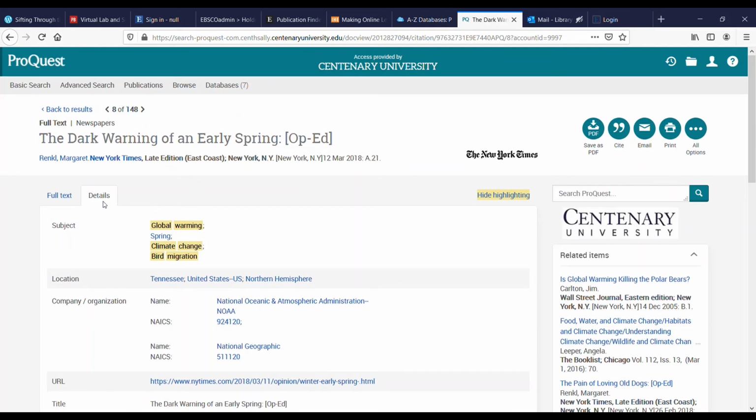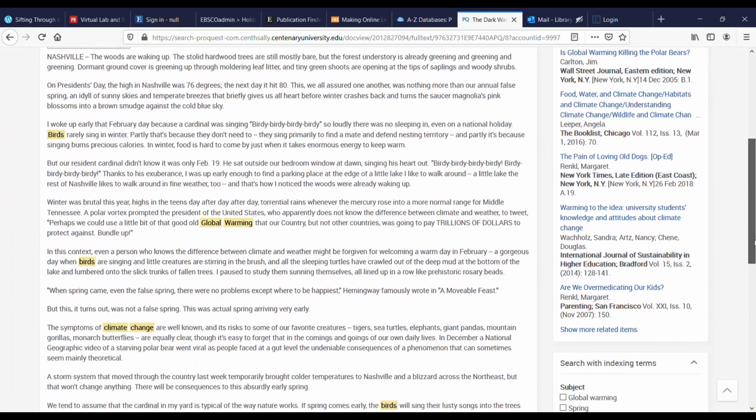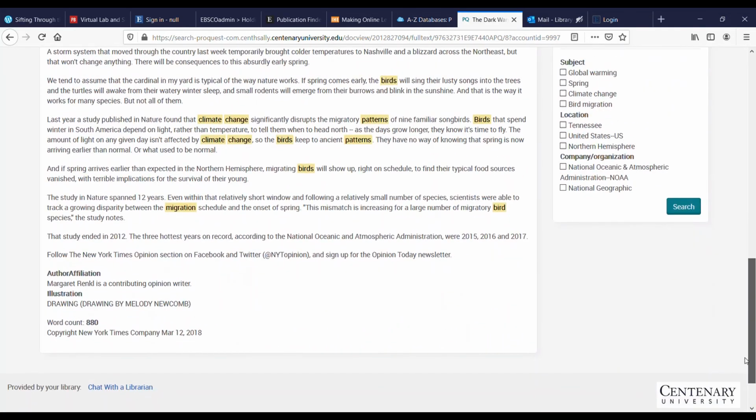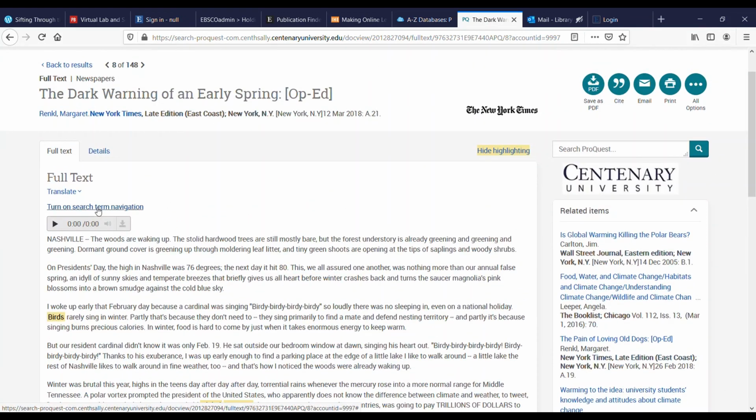To see the actual full text, click over onto that tab. Notice that your search terms are highlighted. This is a fairly brief article. It's part of something called search term navigation, so if it was a longer article, this might be more helpful to jump from one instance of your search terms to the next. Another feature is to listen to a recording of the article, if you'd like.